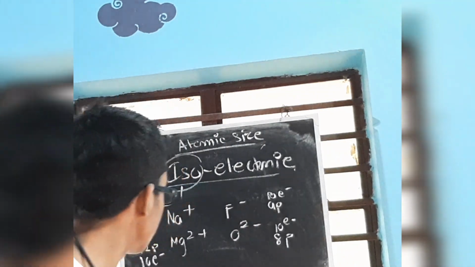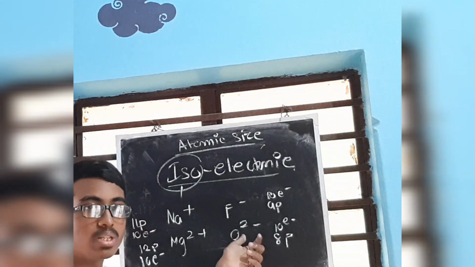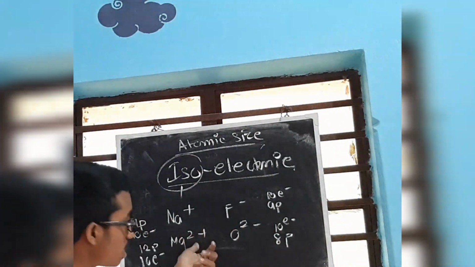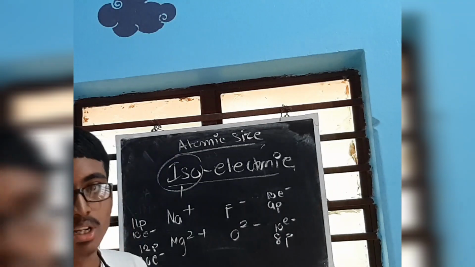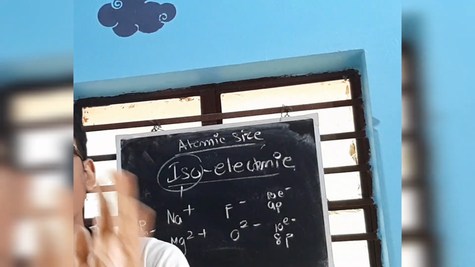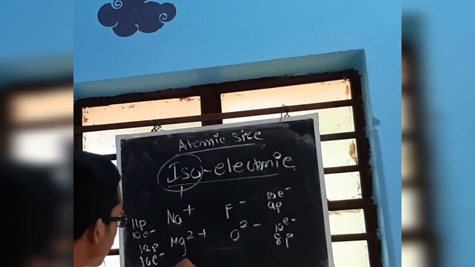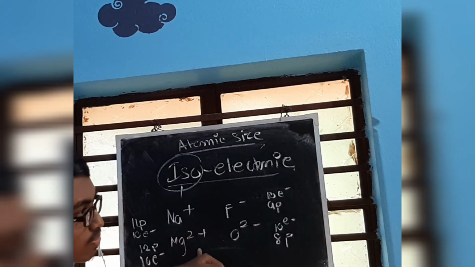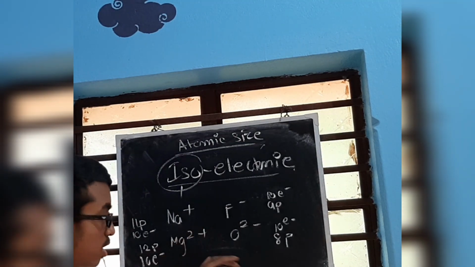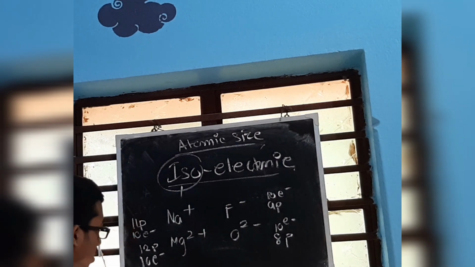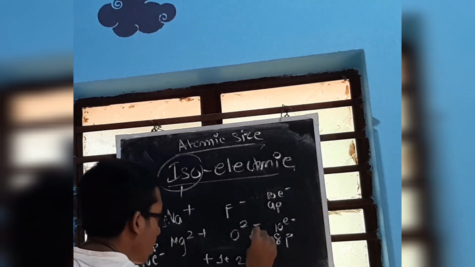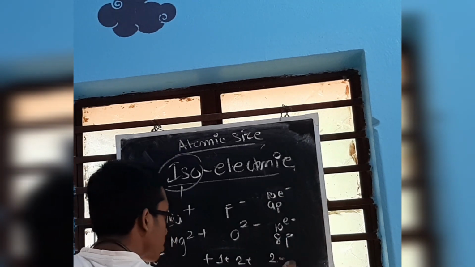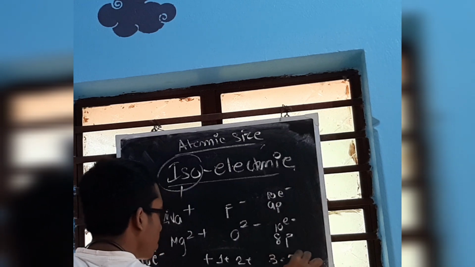So in the case of anions, as the charge increases, size increases. For cations, as the charge increases, size decreases, but here size increases as charge increases. That is also a factor you can use to arrange the ions. So Na plus, then Mg2 plus, then Al3 plus, the size goes down. And for anions it has to be minus, 2 minus, 3 minus.